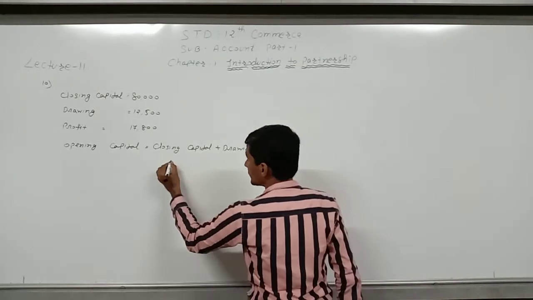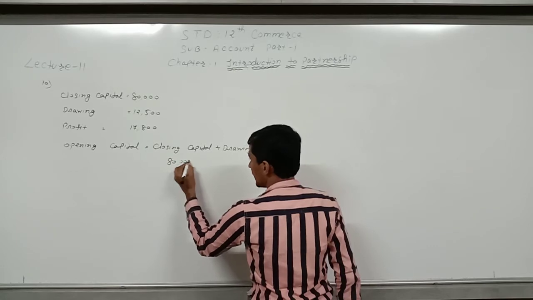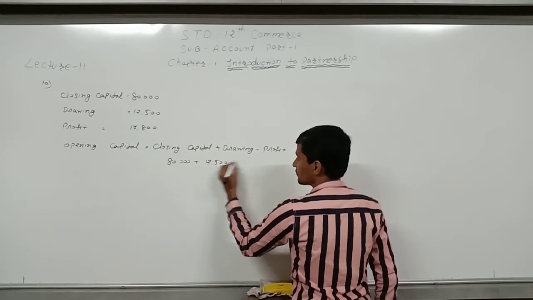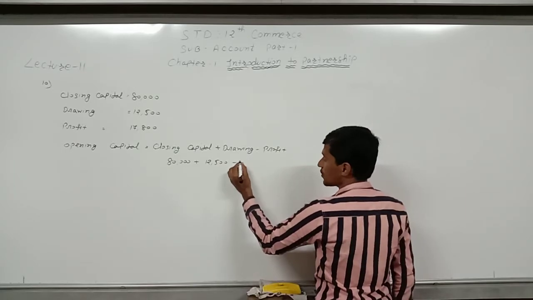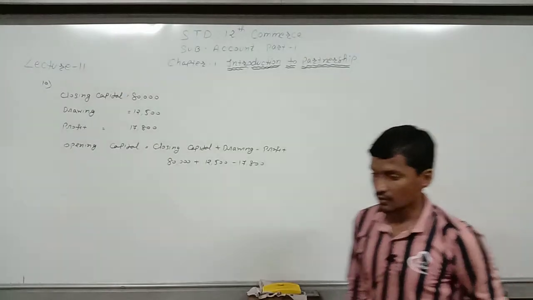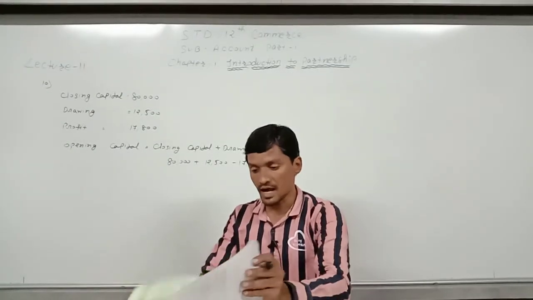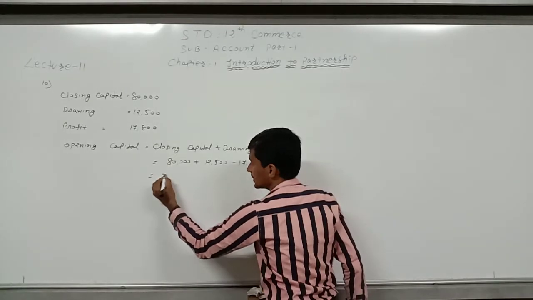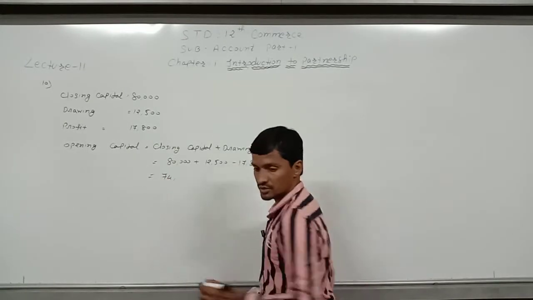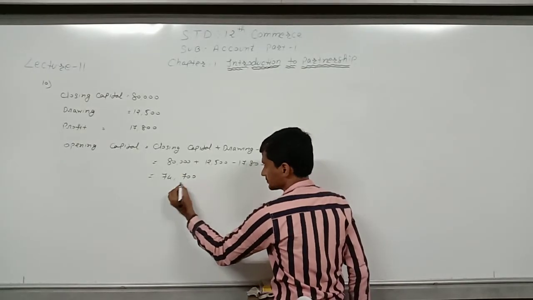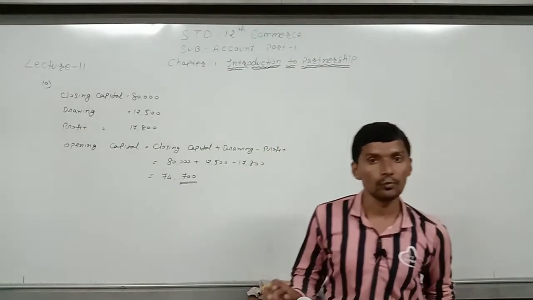So closing capital is 80,000 plus drawing 12,500 minus profit 17,800. Now by subtracting, the answer will be 74,700. This is the opening capital.